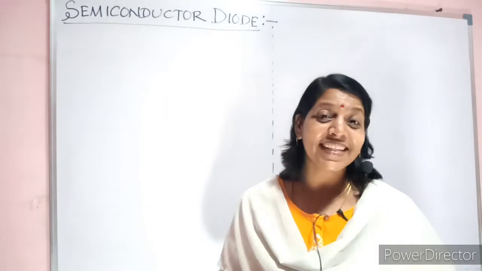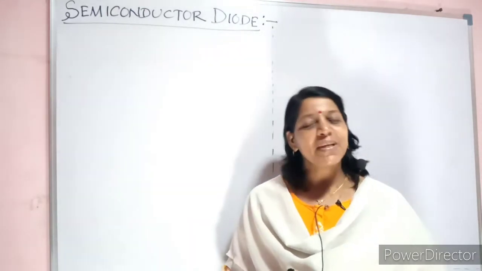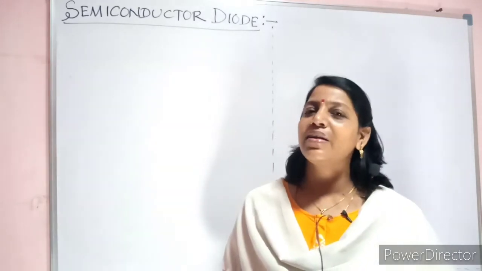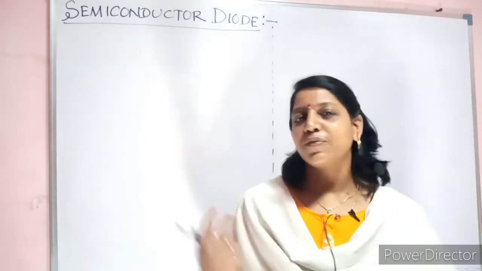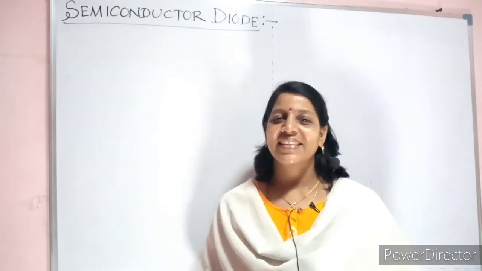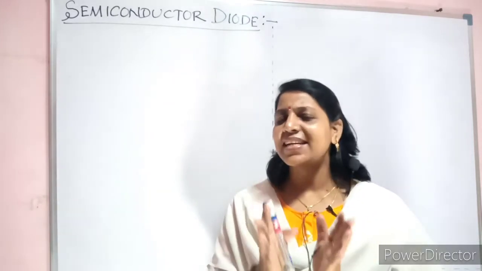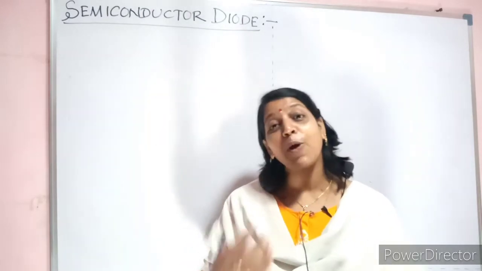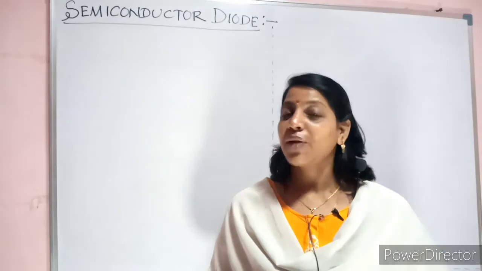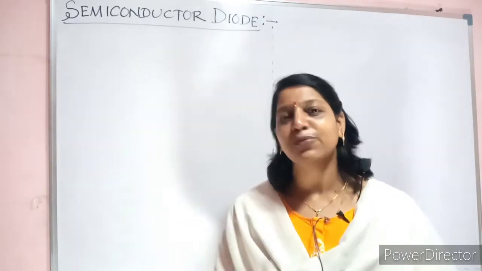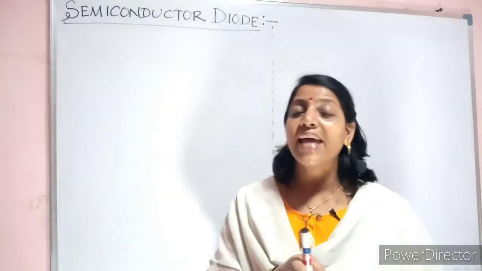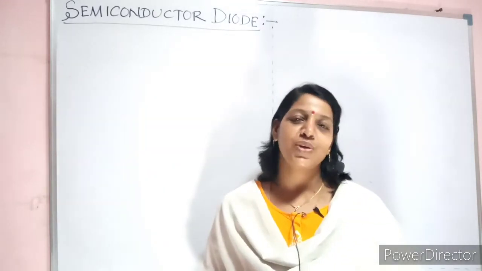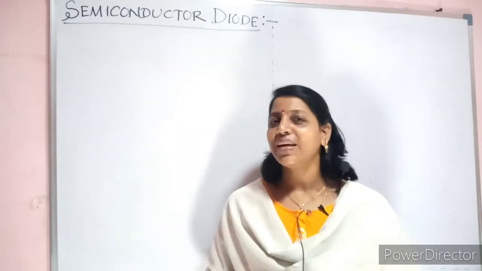How are we confirming that there is a potential barrier? When you give supply to a p-n junction, it is experimentally observed that till 0.7 volt for silicon device, the current is not flowing. Definitely some obstacle is there in between, which is not allowing the movement of current. After 0.7 volt, the current starts to flow. You cannot measure it, but experimentally it is found that there is a barrier which is not allowing the flow. That is called potential barrier. Till here we are comfortable.